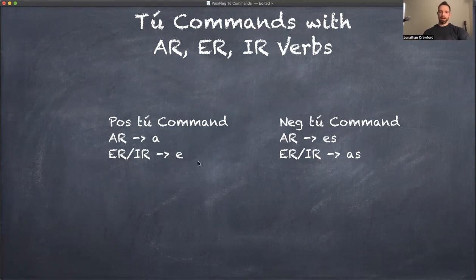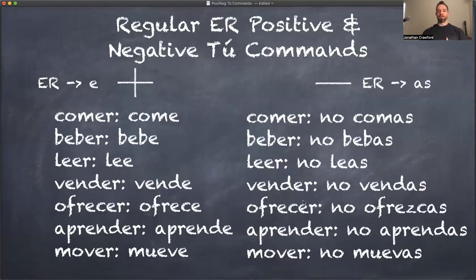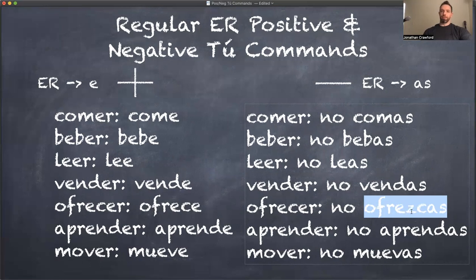There are some irregular verbs. I only put one of them in here, and I'll do another video on those ones. Remember, that one was ofrecer because the yo form is ofrezco. And so you have to remember that when you turn it into the negative tú command, you say no ofrezcas. I'm gonna, like I said, do another video with some irregular verbs, and there'll be a bunch of these that you just simply have to remember.